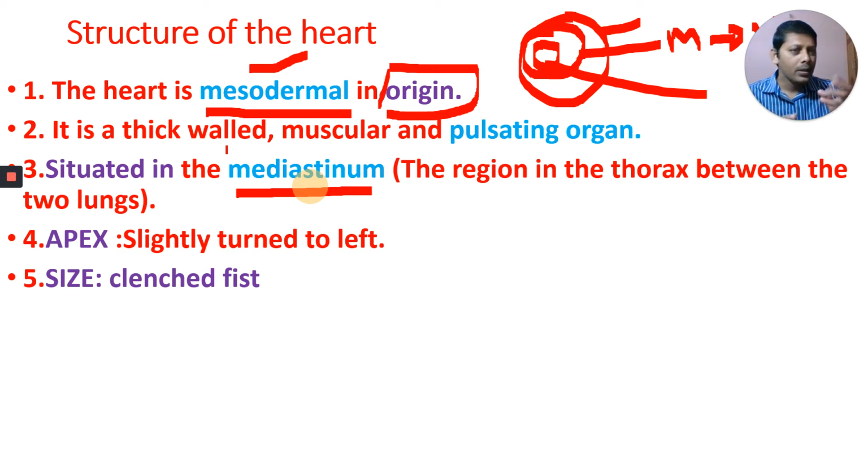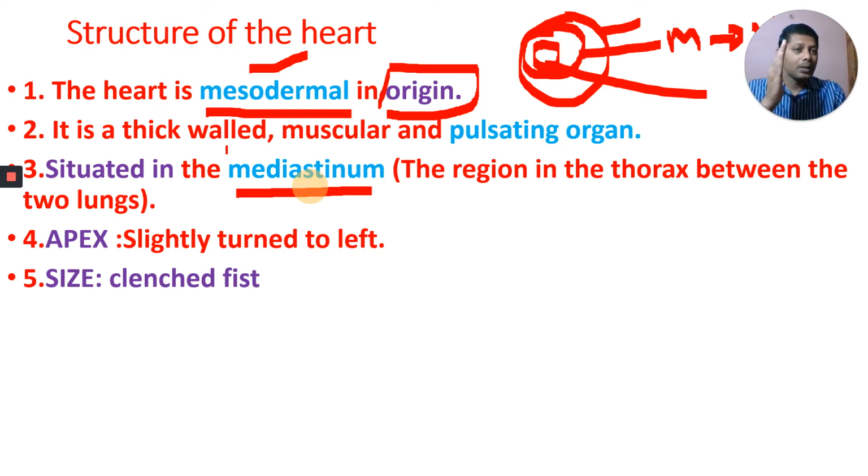Next one, what type of organ is it? A pulsating organ. It is a pumping organ, a pulsating organ. Next, where is our heart situated? Our heart is situated in the chest cavity, between the two lungs, where there is a space. What do we call that space? Mediastinum. In that mediastinum, our heart is located. What is the size of our heart? The size of our heart is a clenched fist.